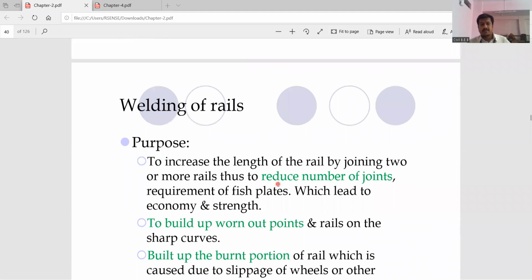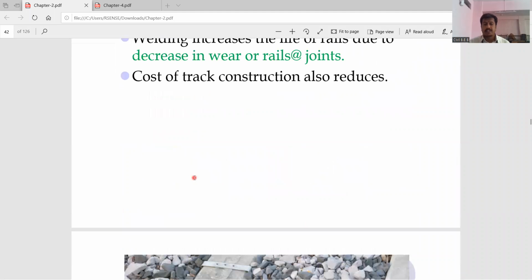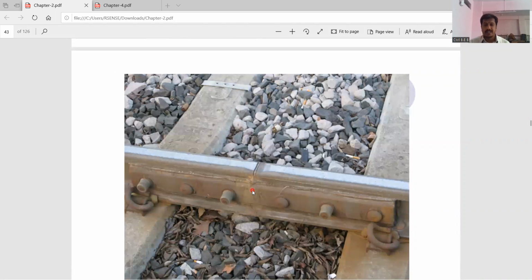Welding of the rails. Again, this will be an additional part for you. To increase the length of the rail by joining two or more rails, and thus to reduce the number of joints, we provide welding. Another purpose is to build up the worn parts of points and the rails on sharp curves. So what are the different methods of welding? As you can see in this diagram, these two rails are welded together.